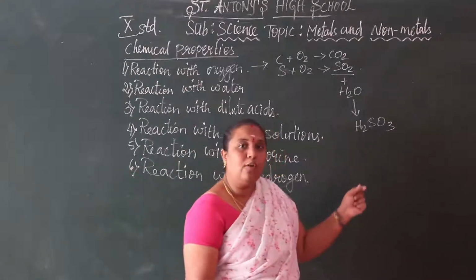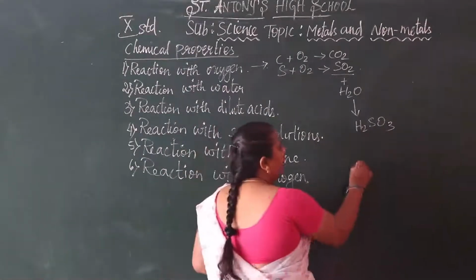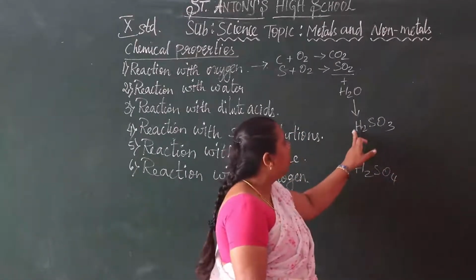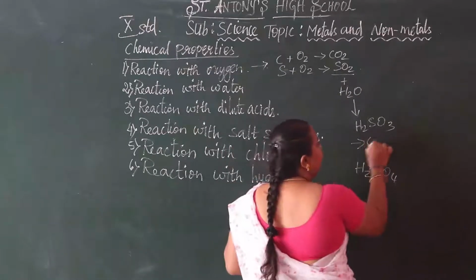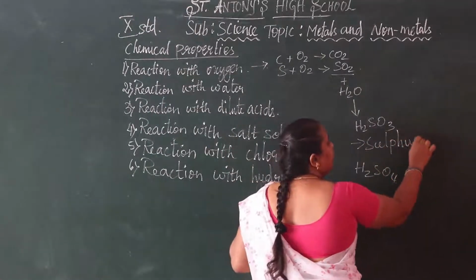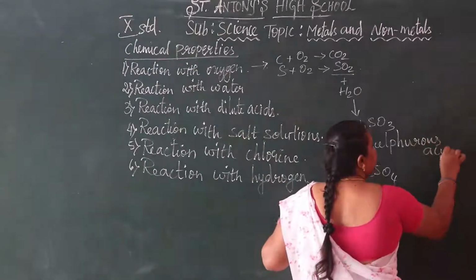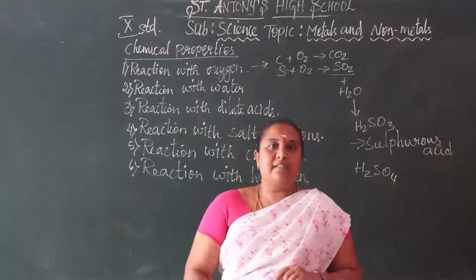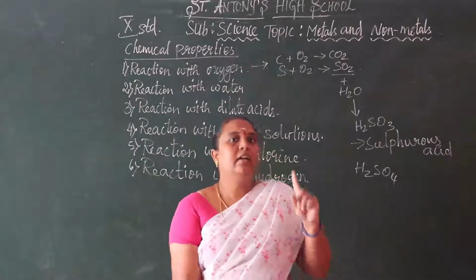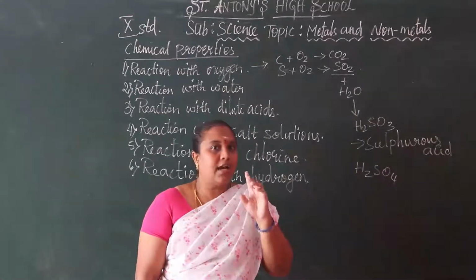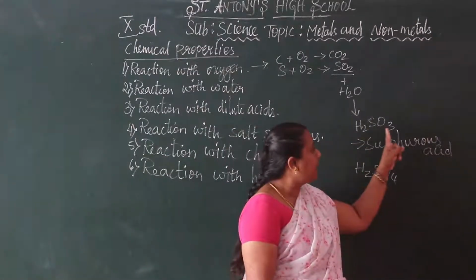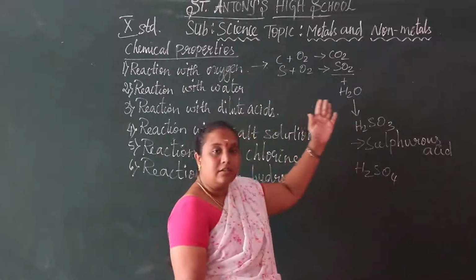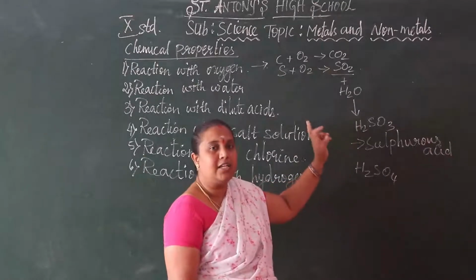H2SO4 is sulfuric acid, but H2SO3 is sulfurous acid. You read this in your 8th standard, in the water lesson I taught. H2SO3 is the sulfurous acid. So these non-metallic oxides are soluble in water.